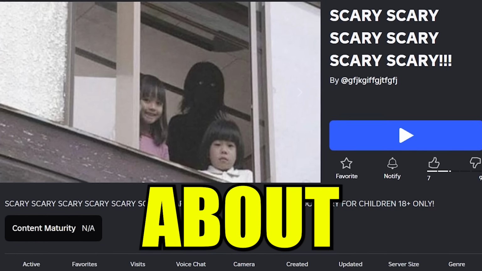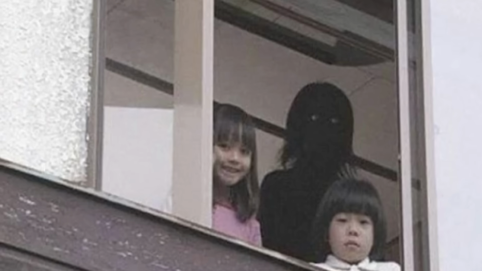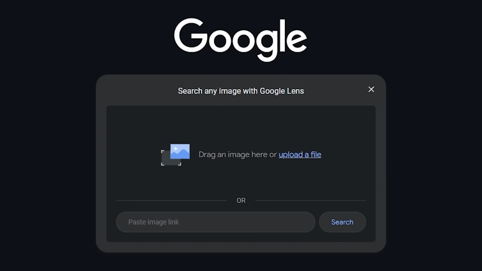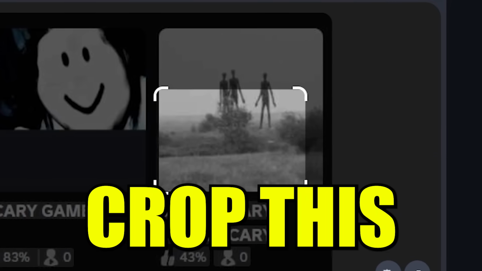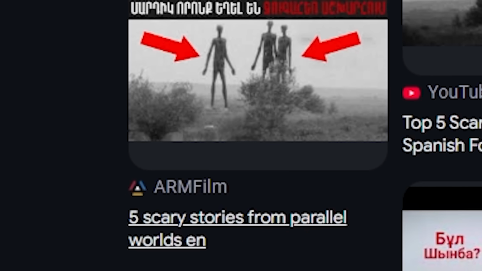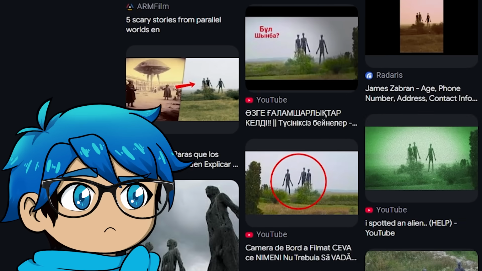But there's still more about this Roblox game, because when you look at the thumbnail, it's actually another interesting scary picture. So this one kind of looks like an old black and white photo with 3 very large entities just standing out, almost alien-like in a way. And now when I try to move it over to Google, here we'll just crop this part here. Yeah, we get a lot of YouTube videos linked to aliens. I spotted "I spotted an alien help, 5 scary stories from parallel worlds." Like, there's a ton of these things.